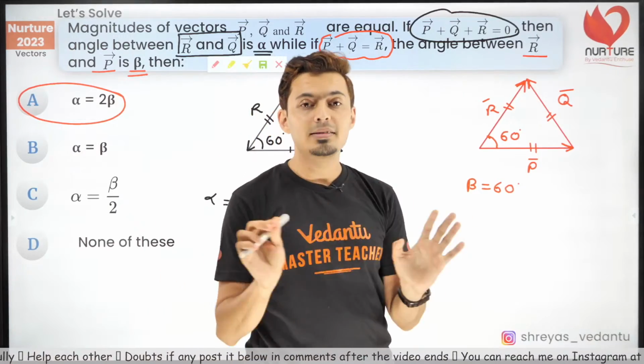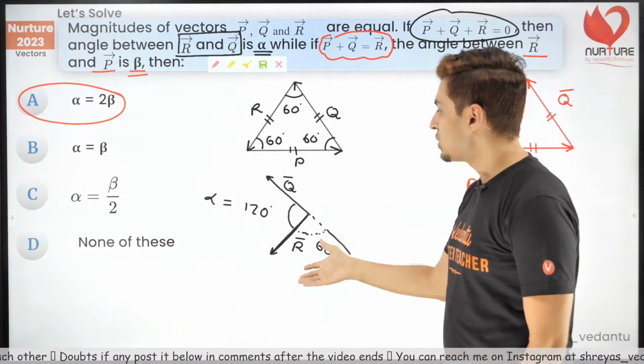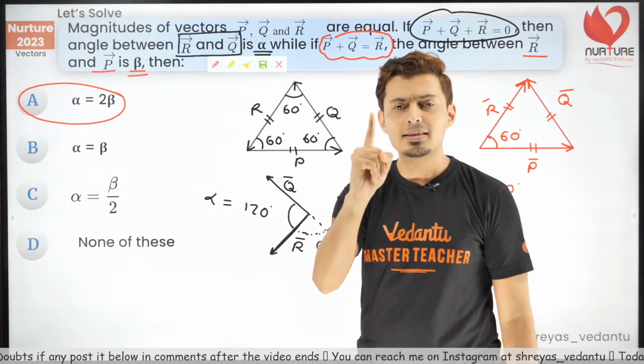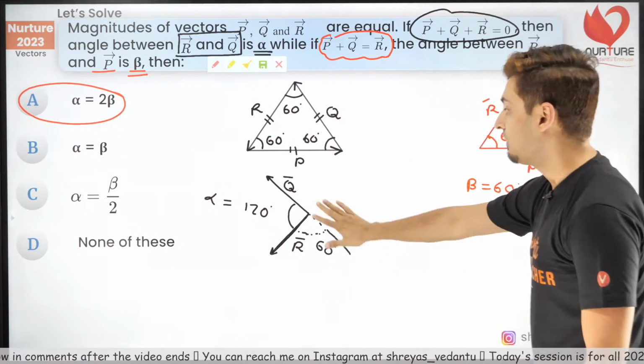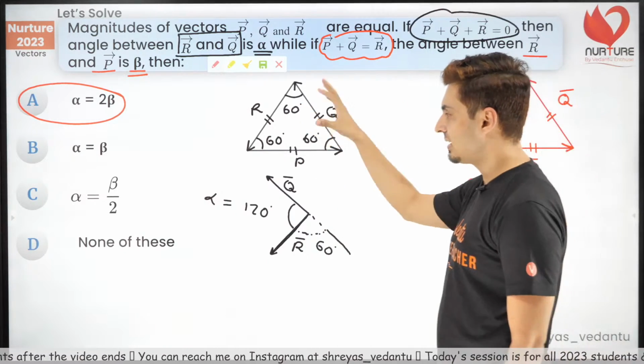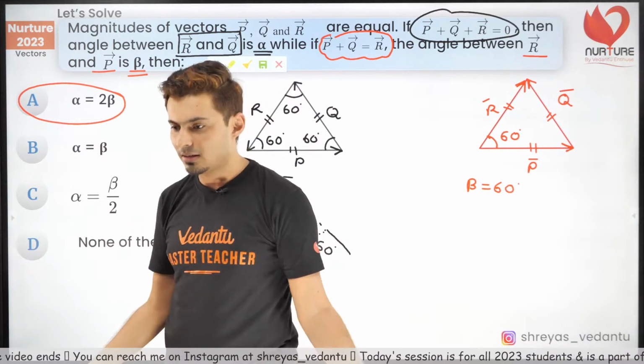This is the easy way of doing it because I've just used geometry. I didn't even write one single equation on the board. Not even one equation on the board, and I have got the answer just by sliding these things and just using the properties of an equilateral triangle.